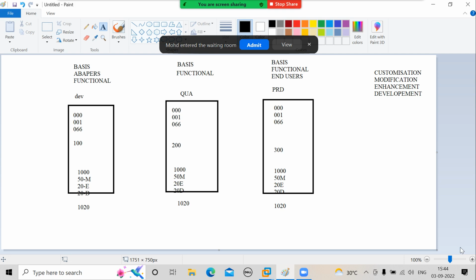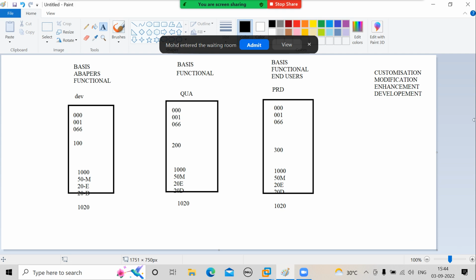The answer is production. Why? Because all the data in the database is production. They have all the important data. Data is important. Which data? User data, business data. Business data. Yes, business data.